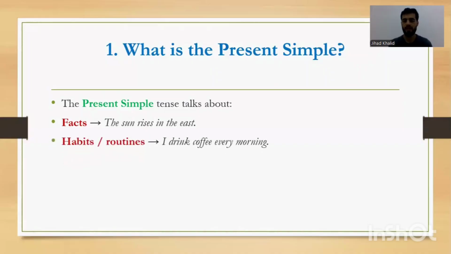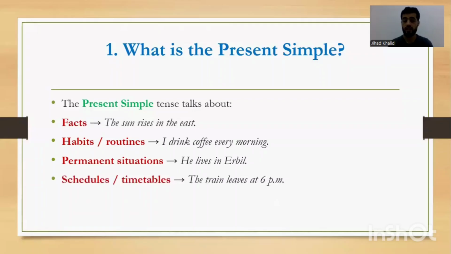Then we have habits and routines. I drink coffee every morning, because you do it every day, so you use present simple. Then permanent situations. He lives in Erbil. The last one, schedules and timetables. The train leaves at 6 p.m.